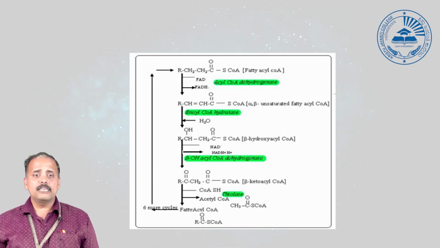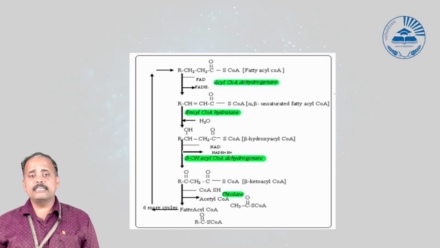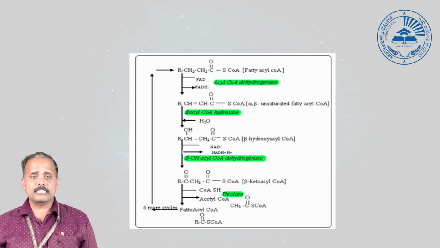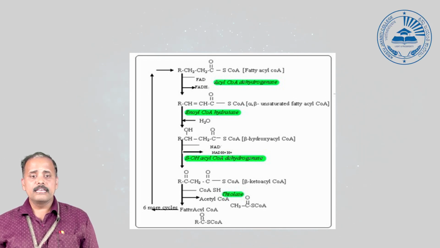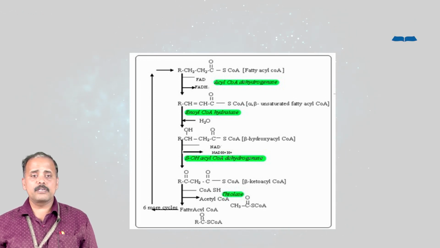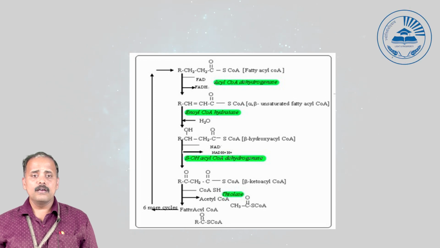Because NAD is widely used as a hydrogen acceptor, it accepts the hydrogen particularly at the CHOH, so that CHOH is converted to C double bond O. Once it forms beta keto acyl CoA, this is cleaved by thiolase, which requires CoA. In the presence of CoA, it results in the formation of acetyl CoA and acyl CoA. Otherwise we call it fatty acyl CoA and acetyl CoA.